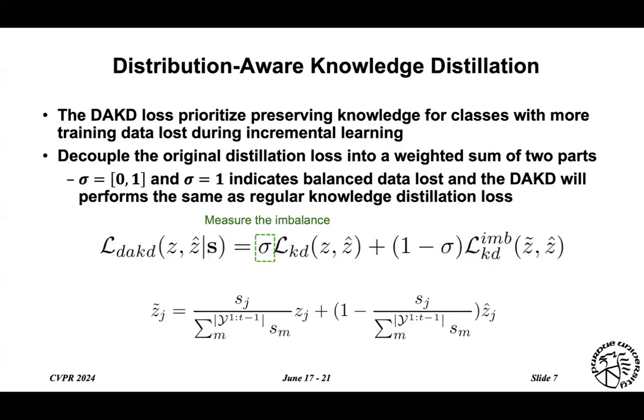Therefore, in this work, we also introduce a distribution-aware knowledge distillation loss to prioritize maintaining the knowledge for the head classes. So our DAKD loss decouples the original distillation into 2 parts using an imbalance ratio sigma, measured by how much training data is lost for that class during the class-incremental learning. Therefore, in the case of balanced data distribution where sigma equals 1, the DAKD loss performs equivalently to the original knowledge distillation. When sigma decreases, it will introduce more regularization on the classes with more training data lost.